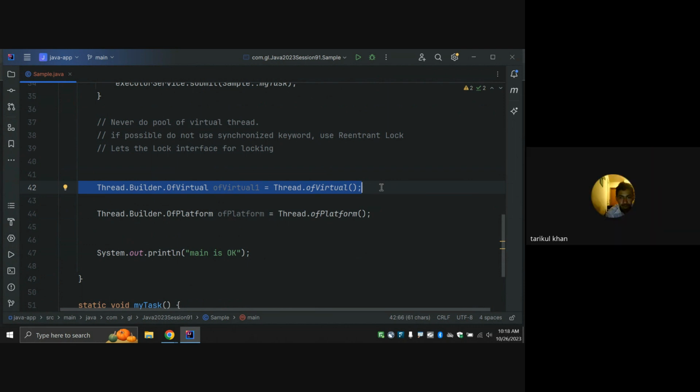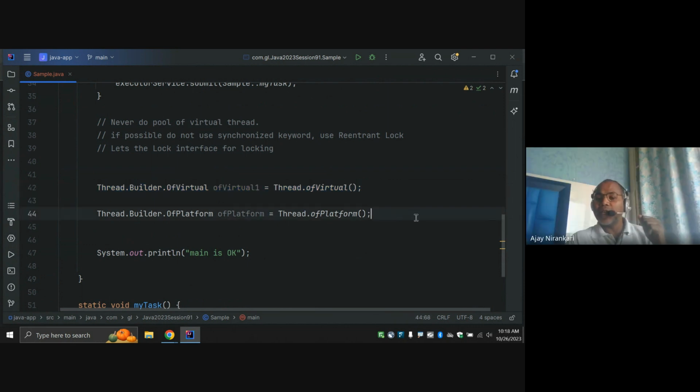But when doing the same with platform threads, you have a boundary based on available memory space. The number of platform threads you can create depends on the amount of RAM in your system. But here, almost no limitation you can say. The purpose here is one virtual thread per user, per request. For each request, I'm going to create a new virtual thread.